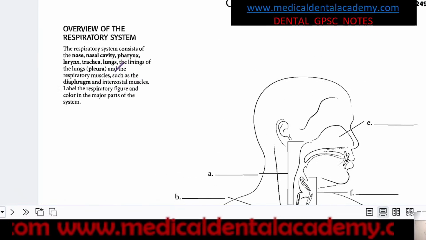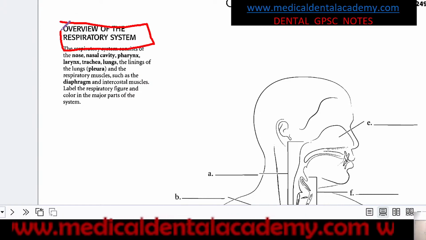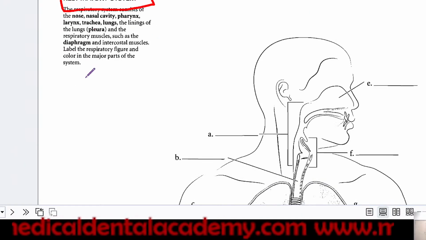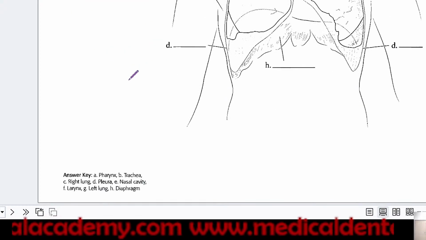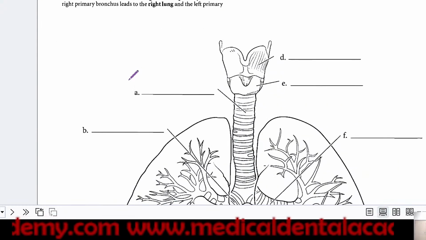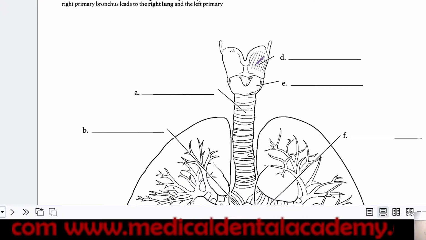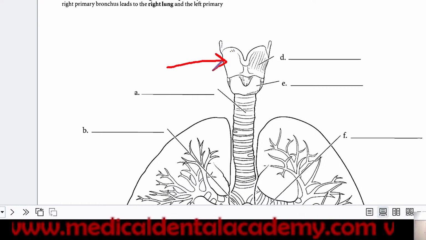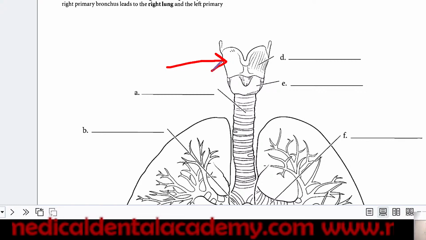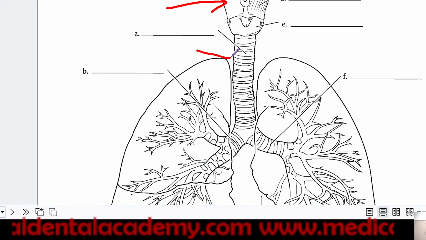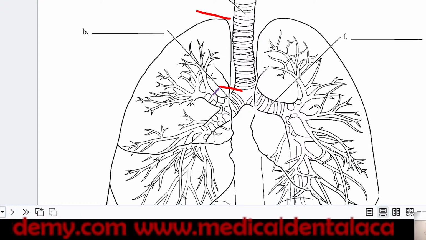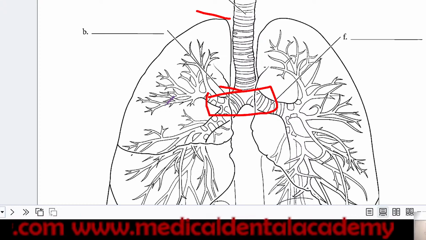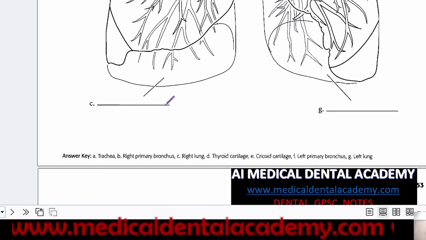Now, overview of the respiratory system. You know that there will be nose, nasal cavity, pharynx, larynx. All these diagrams you have to label. Now, this is important. You have to label where is the trachea, where is the thyroid gland, what is the level of tracheal rings, what is the level of the bifurcation of trachea, and you have to label these lungs.